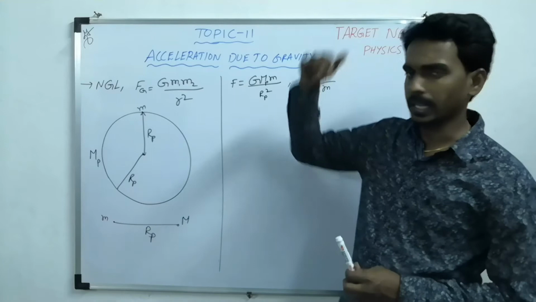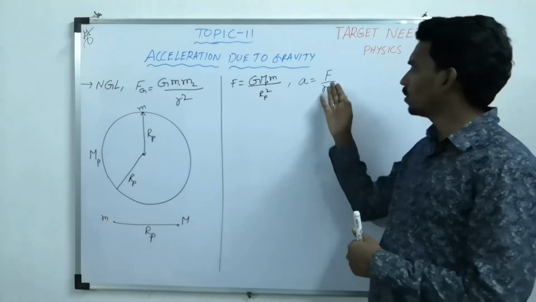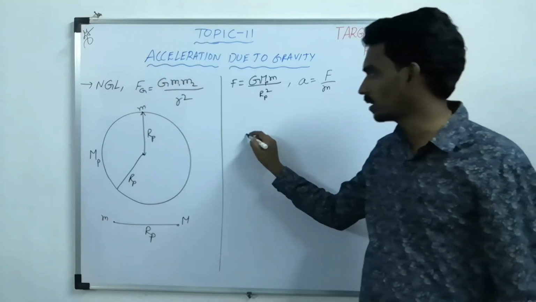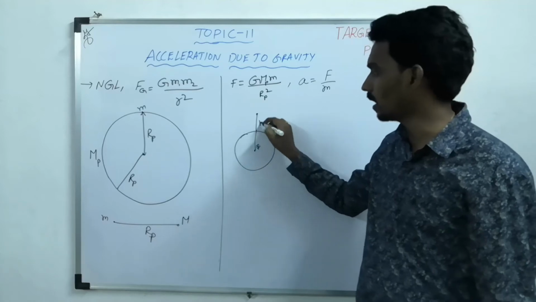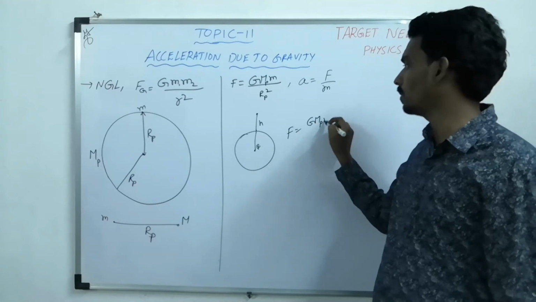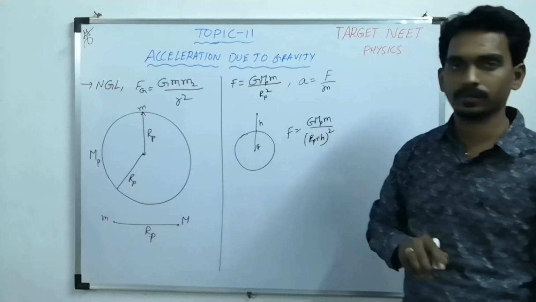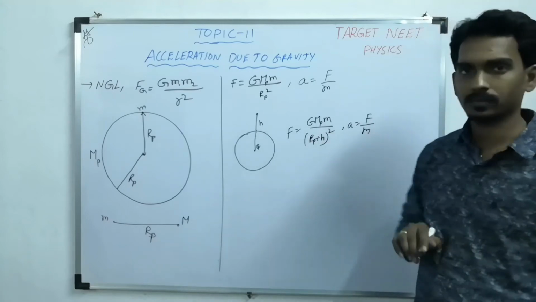Not only near, at any height you can define the same thing. Suppose this is the planet, this is the radius, and the point is here at height h. Then the force will become G M m by (r plus h) whole square, and again the acceleration will become F by m.